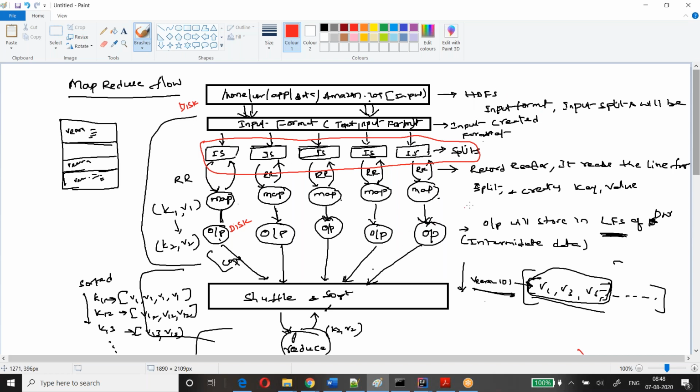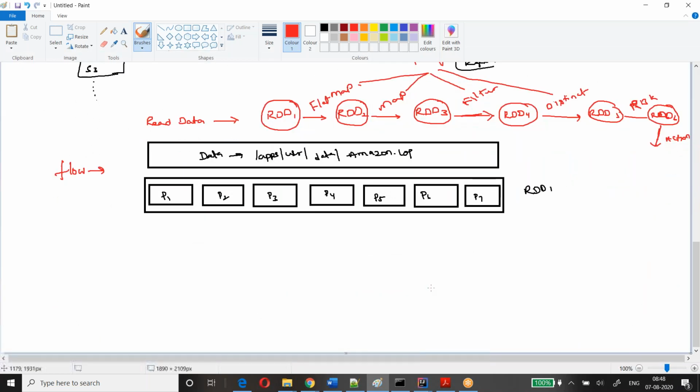Every partition is nothing but a collection of data. Every input split is nothing but a collection of data, yes or no, guys? So it is a logical representation here, and also a logical representation there. Now, let's assume that I have applied a flatMap transformation.